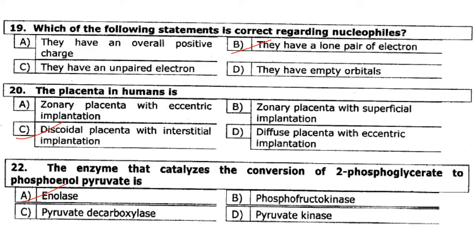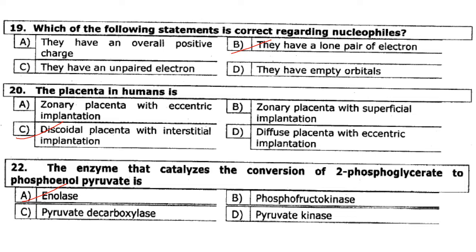Then, which of the following statements is correct regarding nucleophiles? They have an overall positive charge. They have a lone pair of electrons. They have an unpaired electron and they have an empty orbital. Answer is option B. They have a lone pair of electrons.